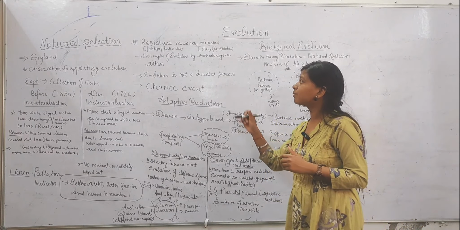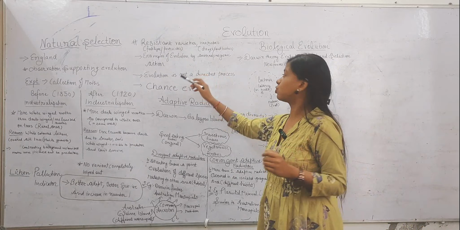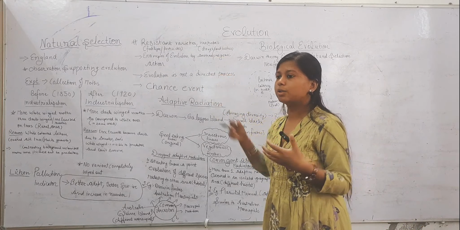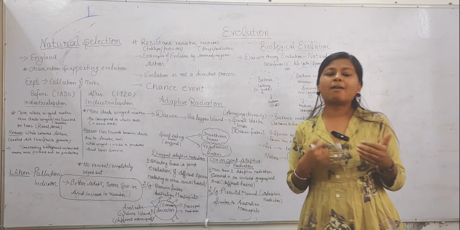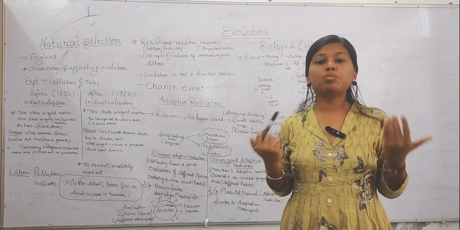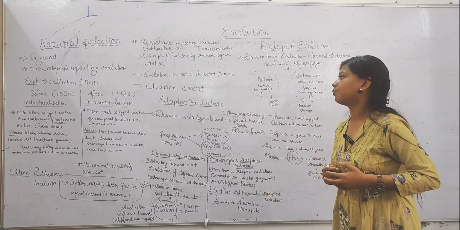That's why this process of evolution is also called anthropogenic, because anthropogenic means the evolution process caused by human intervention, human actions.